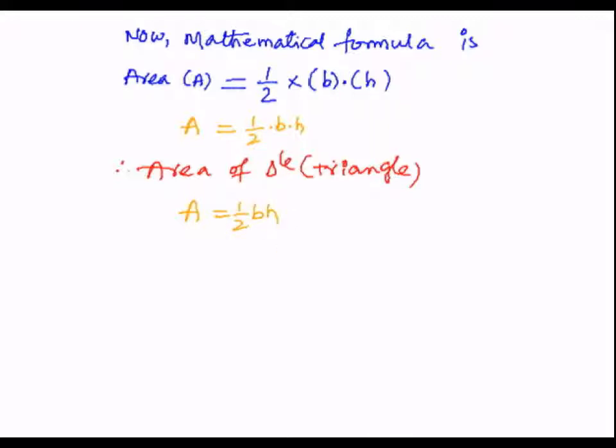So, in this manner, we have framed a formula, that is nothing but an equation consisting of three different quantities, that is A, B and H. So, we have created a relationship between three quantities A, B and H in an equation, which is nothing but a formula. So, therefore, equation of area of the triangle is nothing but A equals to half into B into H.